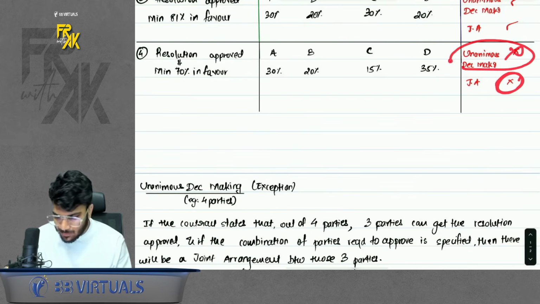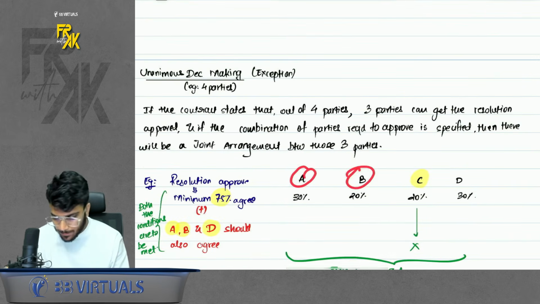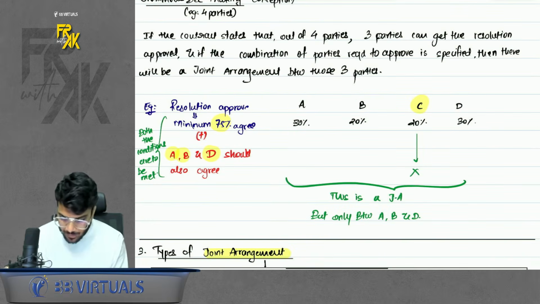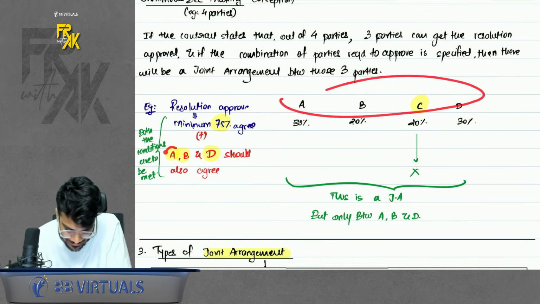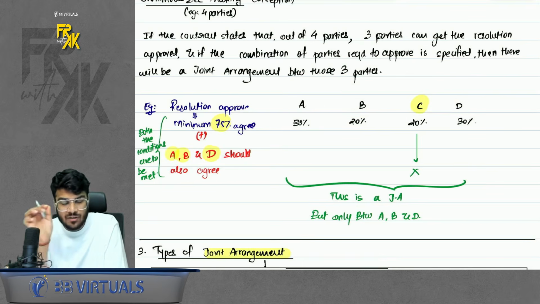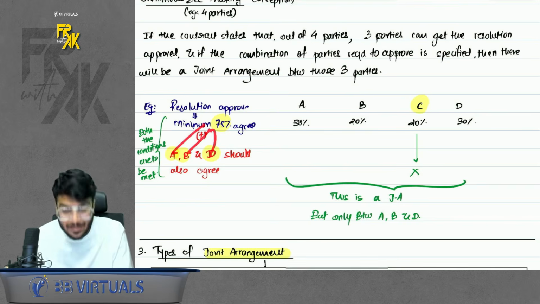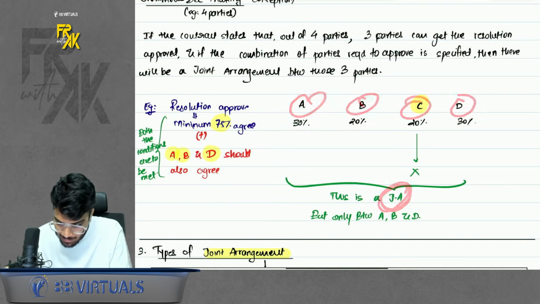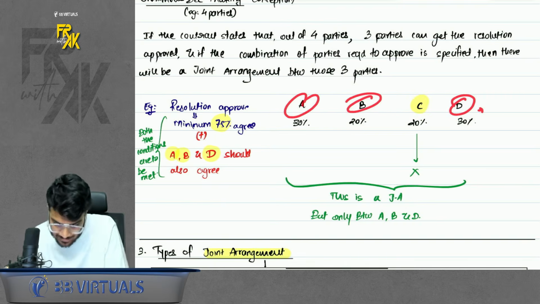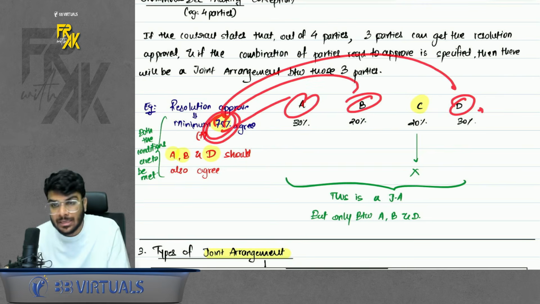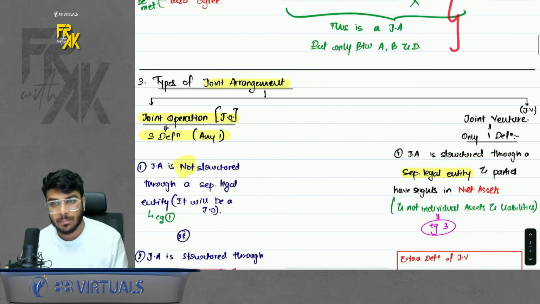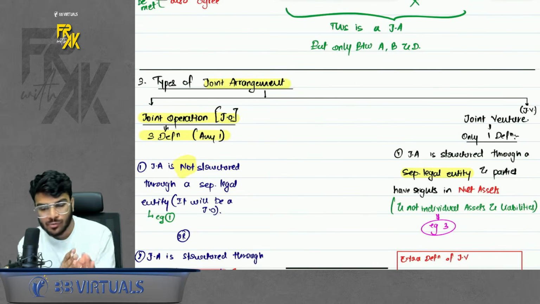But there is an exception to unanimous decision making. Sometimes there are four parties. Any three parties can achieve the percentage of agreement. But if it is defined that you have to agree this much percentage, and out of these four, these three parties should agree, if the combination of parties who should achieve the 75% has been defined, then in this case it will be a joint arrangement, but not between four parties, but only between the three parties A, B and D. Because here 75% can be achieved by only three parties, and who are those three parties has been defined. So it is a joint arrangement. Okay, but only between A, B and D. We understood what is joint arrangement.